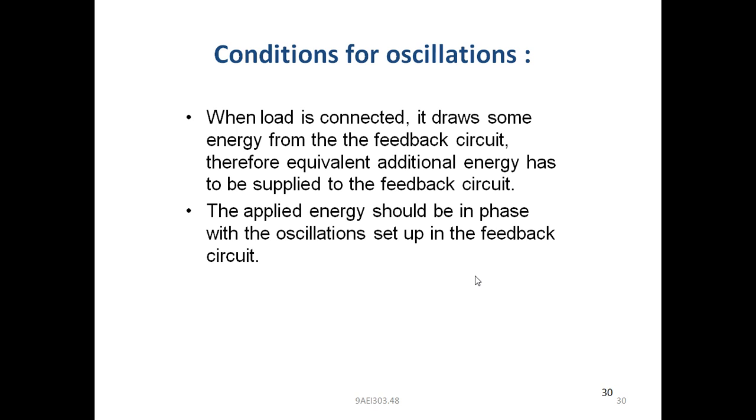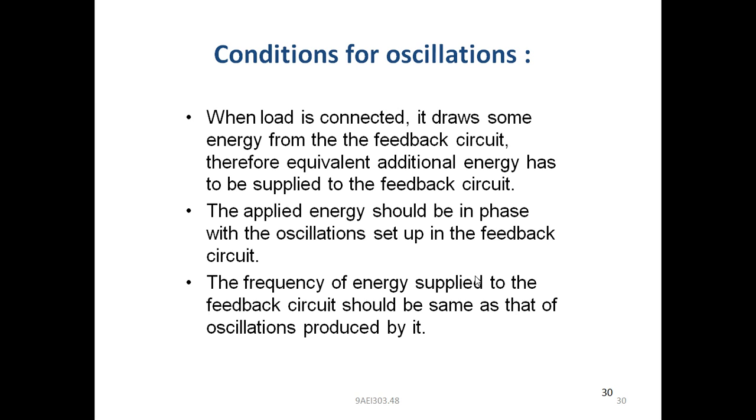The applied energy should be in phase with the oscillations set up in the feedback circuit. The frequency of energy supplied to the feedback circuit should be the same as that of oscillations produced by it. Here, this is very important.